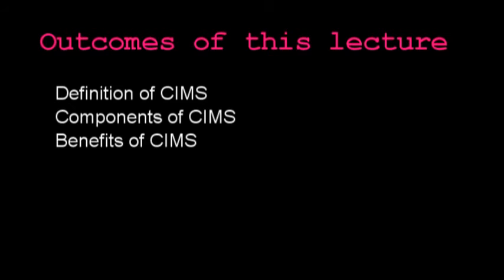And the principal components of CIMS are machine tools and related equipment, material handling system, computer control system, and human labor. And the next topic is benefits of CIMS.